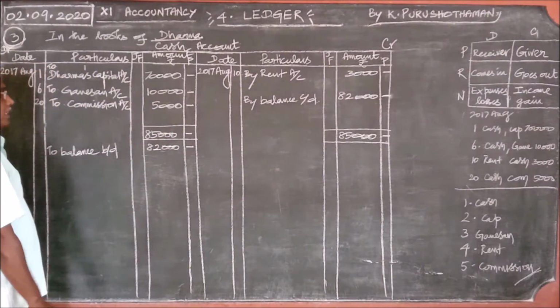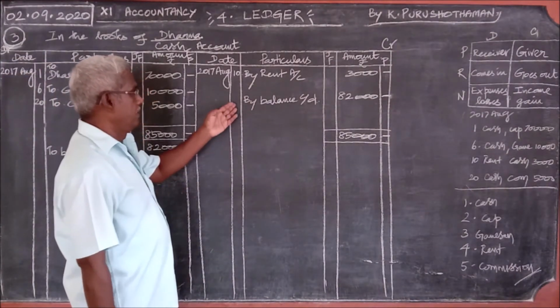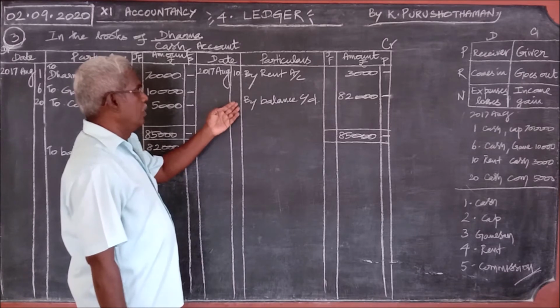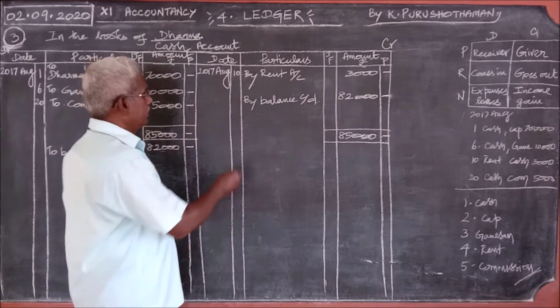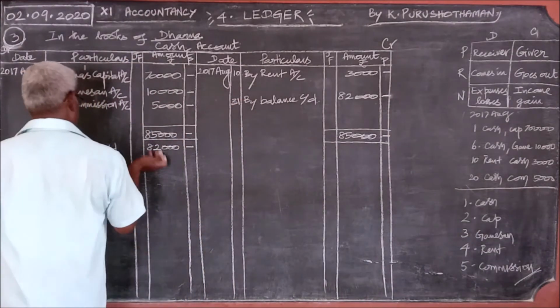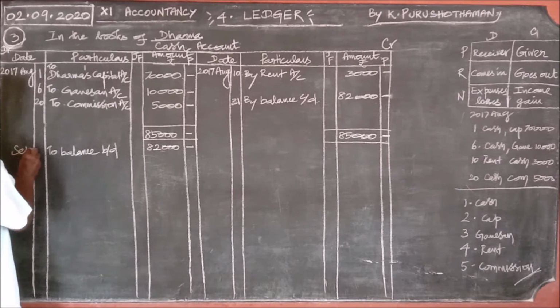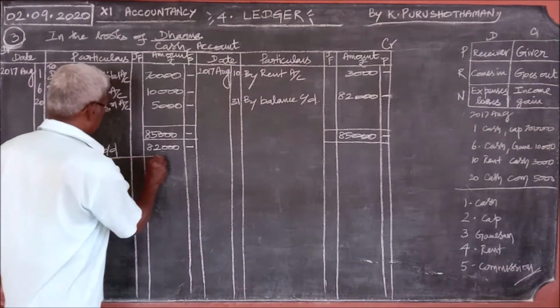After writing it, the date is very important. In August, carry down on the last date of the month, 31st. Then brought down on the next month's first day, September 1st. This is the cash account ledger.